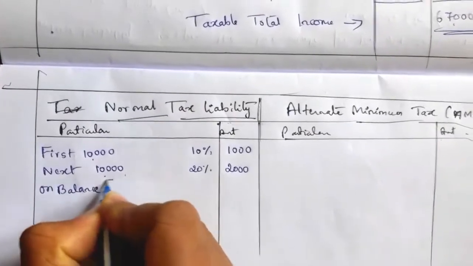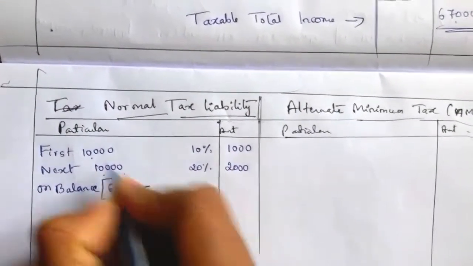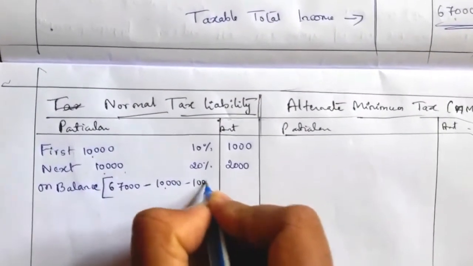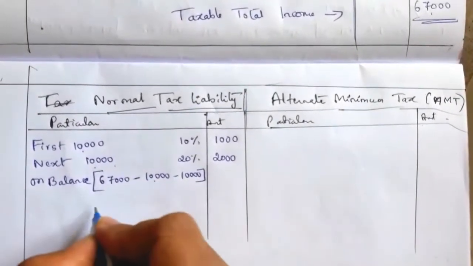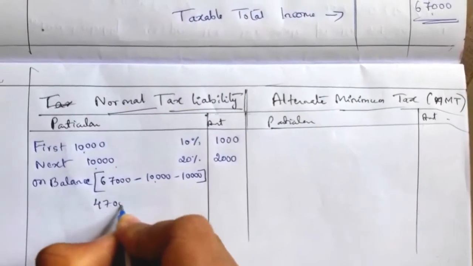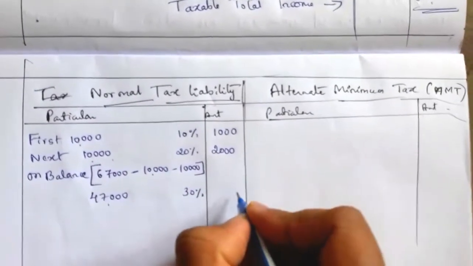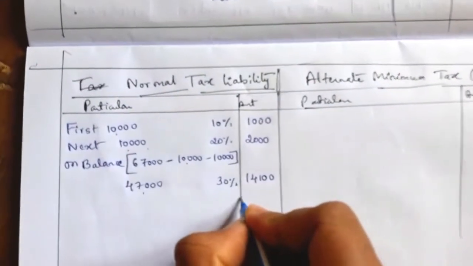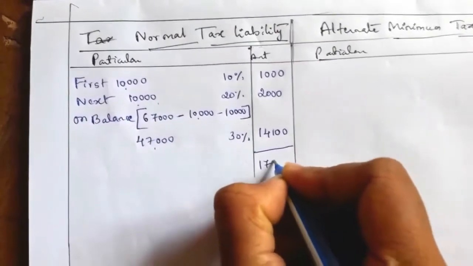So how to compute the balance? That is the total income 67,000 minus the income already taxed, 10,000 minus 10,000. That is how much? 47,000. So on 47,000 income at 30%, that is equal to 14,100. So now the total tax is 17,100.